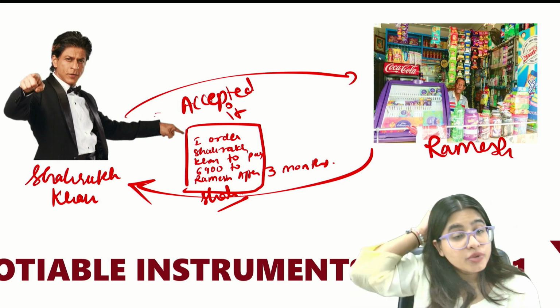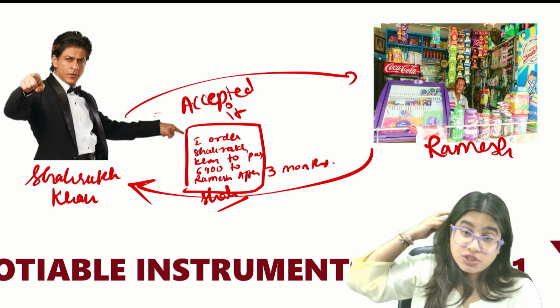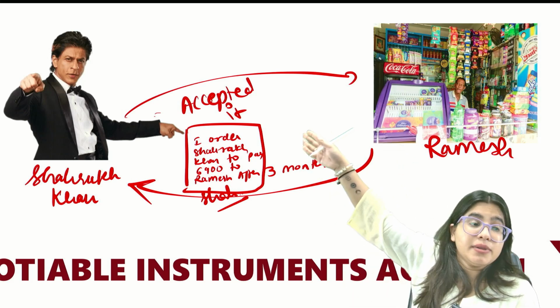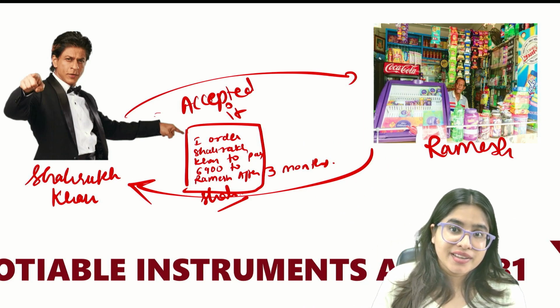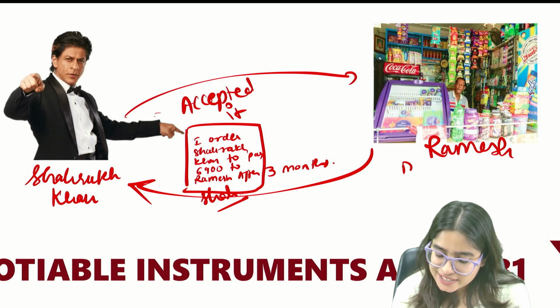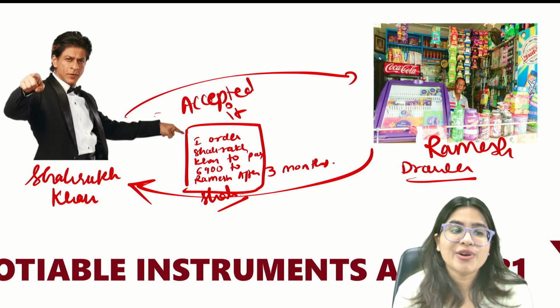See, first of all, who is making this bills of exchange? You tell me. In this example, Ramesh and Shah Rukh Khan, you tell me who made this bills of exchange. Ramesh, right? So Ramesh is known as the drawer.